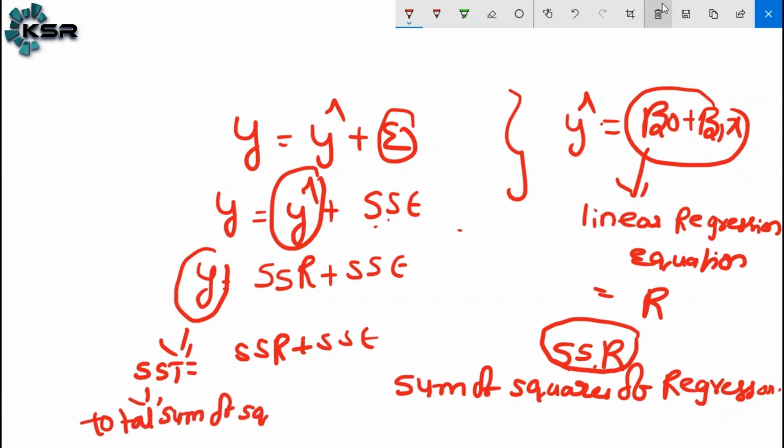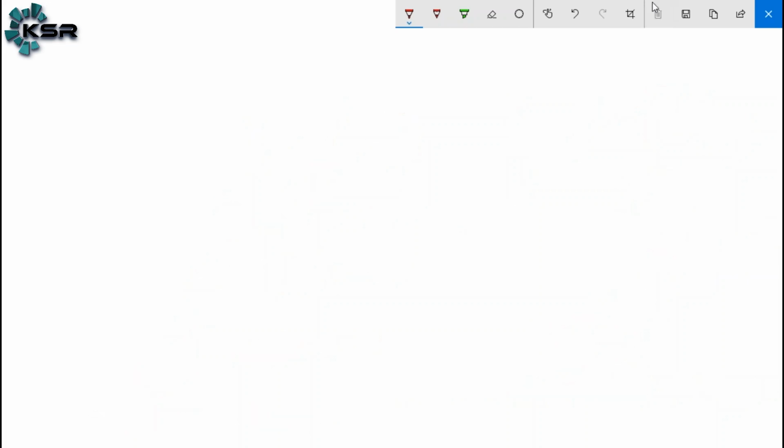Simply we can write, let me write down: SST is equal to SSR plus SSE.